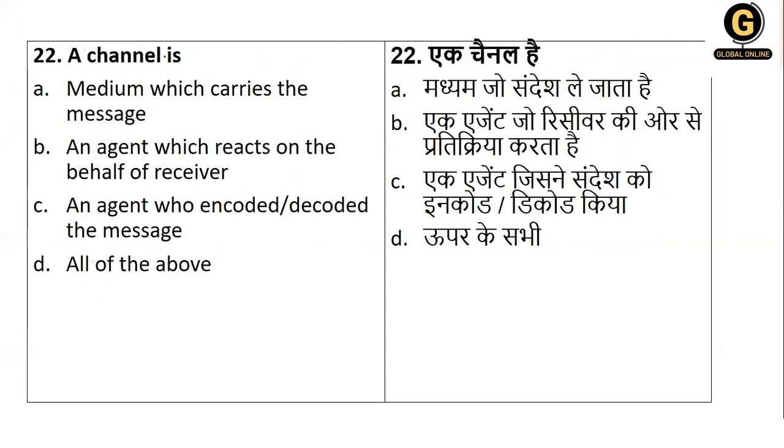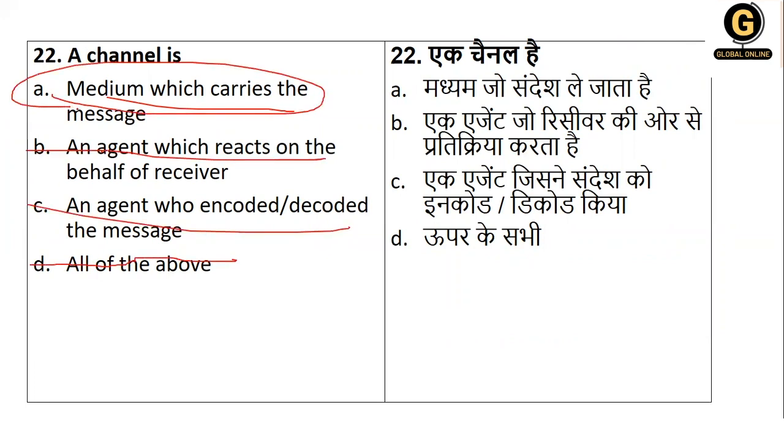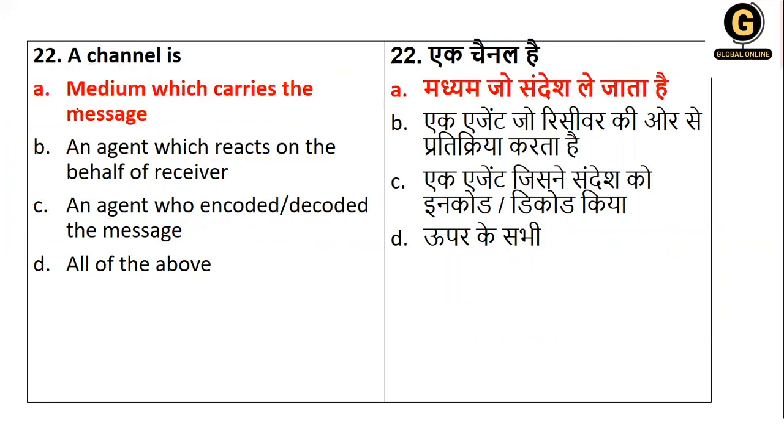Next, the channel is what? Medium which carries the message, and an agent who encodes or decodes, all of this. We don't have this because there is nothing called an agent. It is just represented as the medium which carries the message. So the right answer is option A.